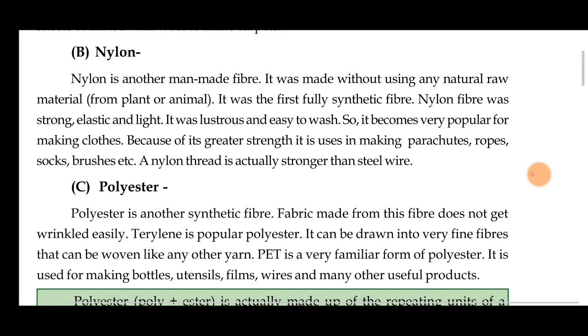A lot of materials which are elastic, right? Nowadays a lot of elastic dresses, like we see in jeans and all, use this material nylon. A nylon thread is actually stronger than a steel wire. So nylon is stronger than steel wire. That means it is very durable.